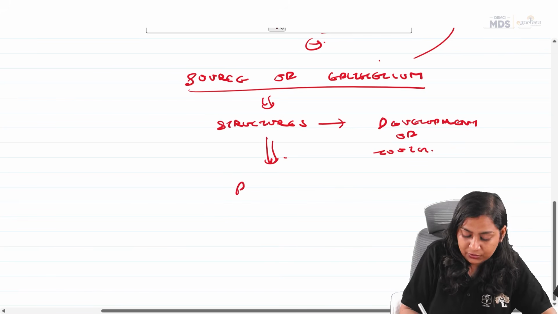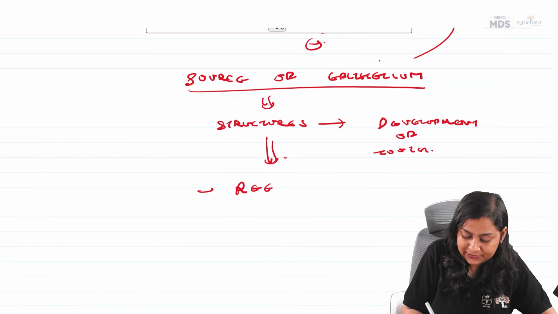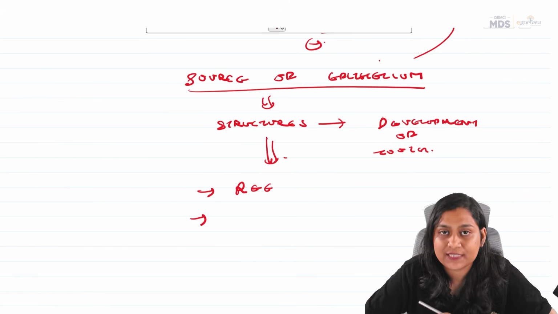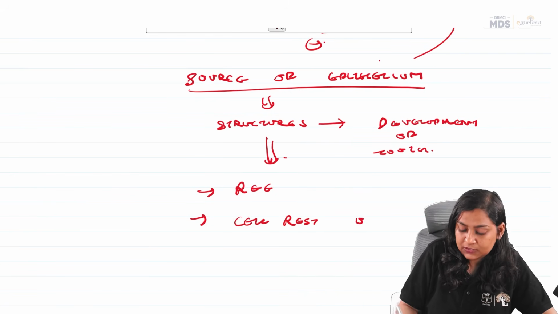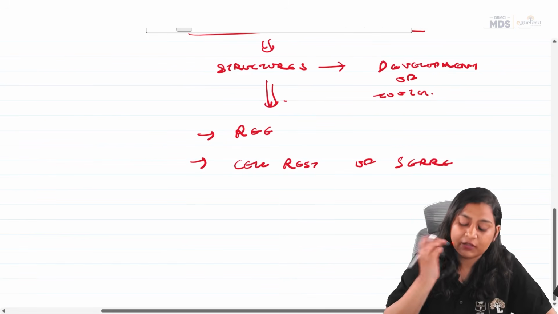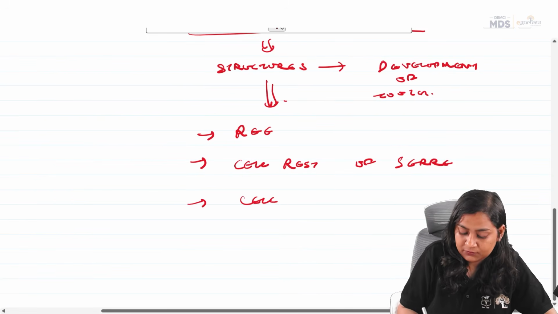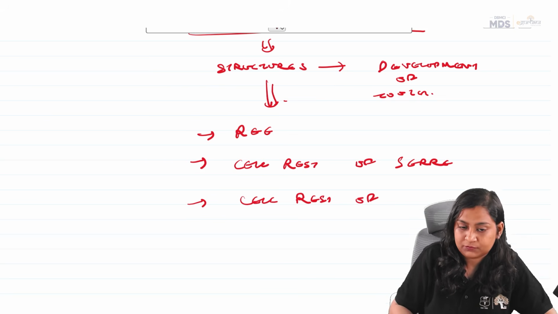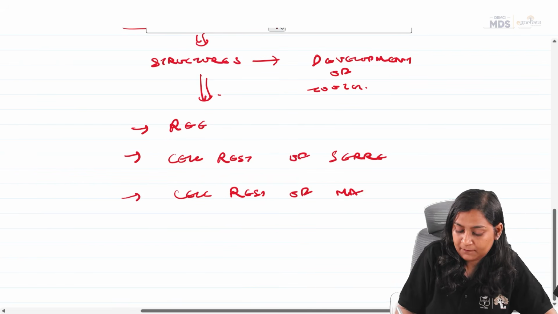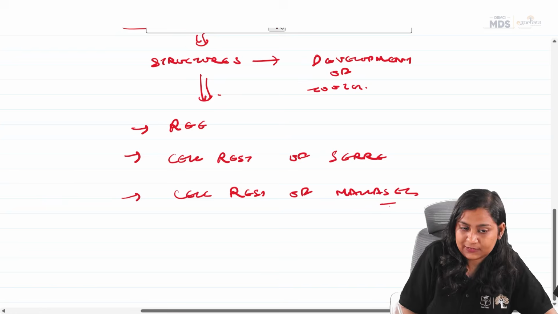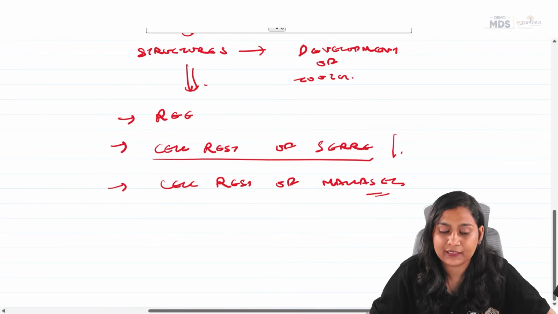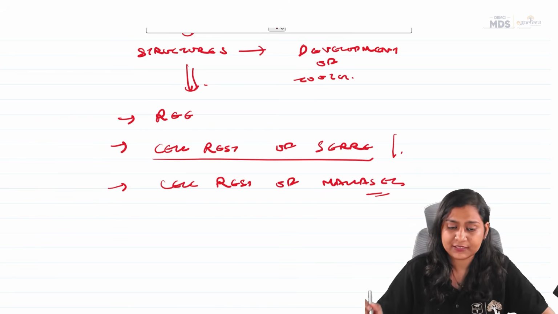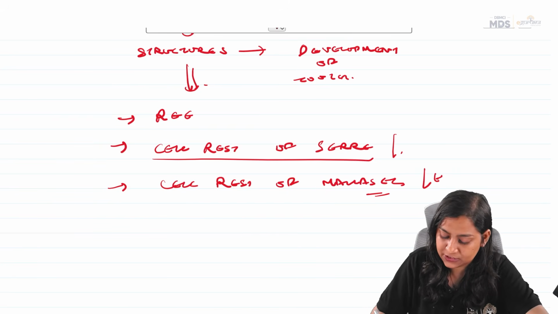The structures are the reduced enamel epithelium, the cell rests of Serres, and the cell rests of Malassez. The cell rests of Serres and the cell rests of Malassez are dental lamina remnants. The cell rests of Malassez come from HERS, the Hertwig's epithelial root sheath.